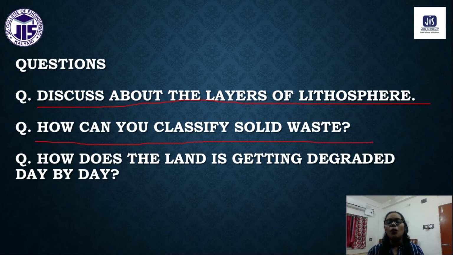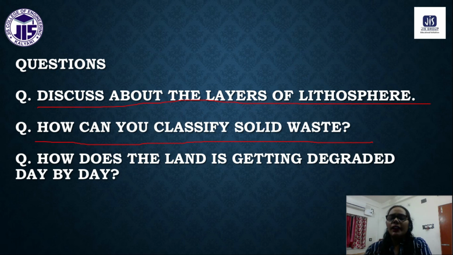So these are all the causes, all the responsible factors for which the land is getting degraded day by day. Also, one of the main causes is urbanization: we are cutting the trees, and we are not at all concerned about tree plantation programs.